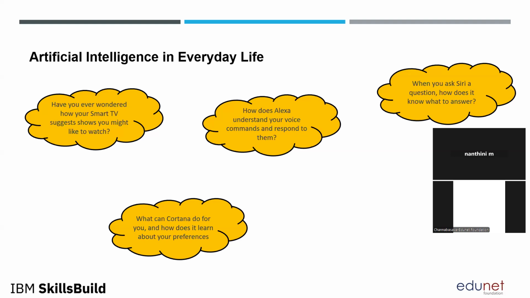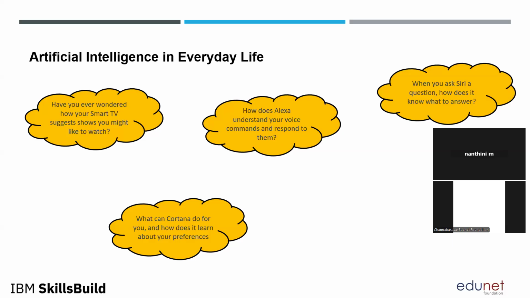We have ChatGPT by OpenAI, Gemini by Google. Yes, I can see so many students have posted Hugging Face. It can work with multiple LLM models.